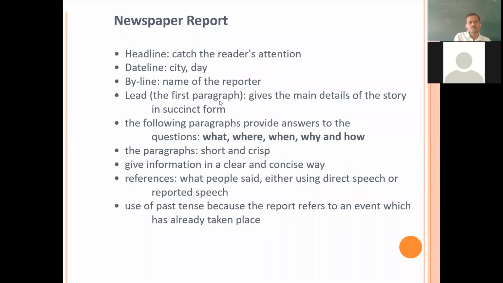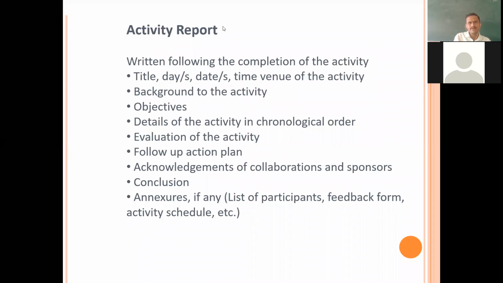Then after newspaper report, you have activity report, written following the completion of the activity: title, day or days, date, time, venue of the activity, background to the activity, objectives, details of the activity in chronological order, evaluation of the activity, follow up action plan, acknowledgements of collaborations and sponsors, conclusion. Annexures, if any: list of participants, feedback form, activity schedule, etc.